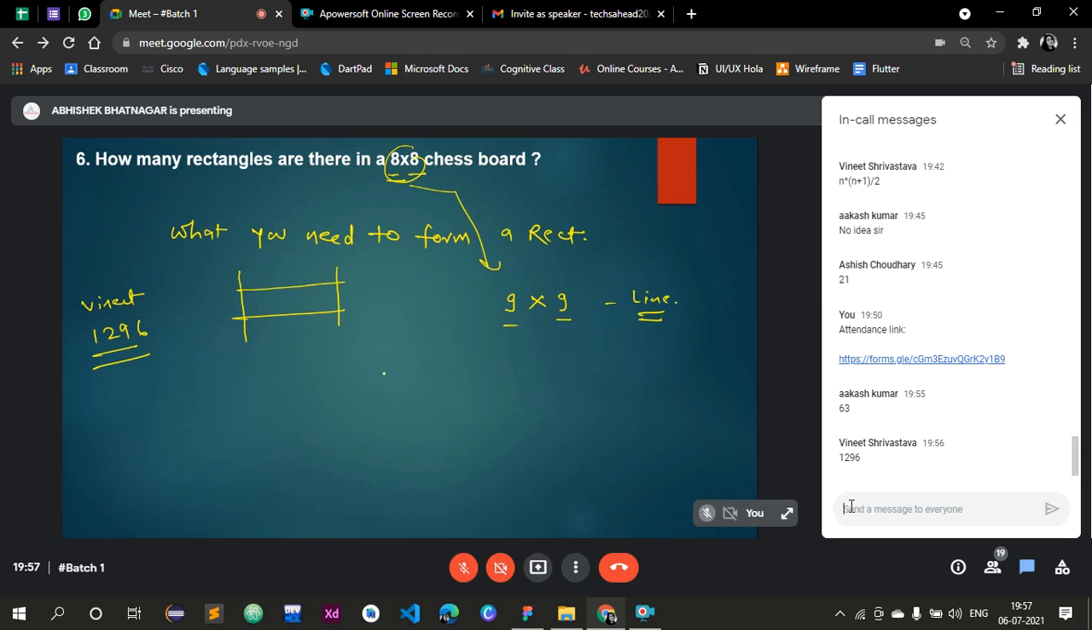Now, to choose 2 lines from 9 horizontal lines, the concept is 9C2. Out of these 9 horizontal lines, we have to select 2 horizontal lines to form a rectangle. So the answer is 9C2 cross. This is for horizontal.